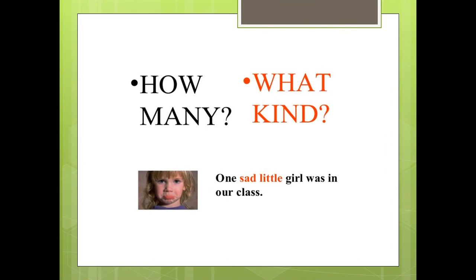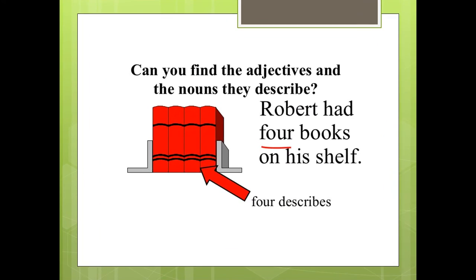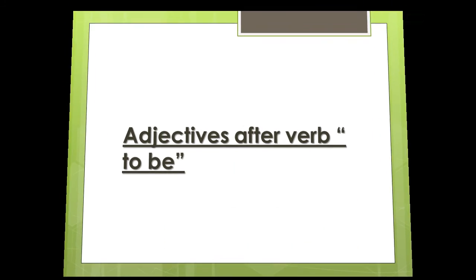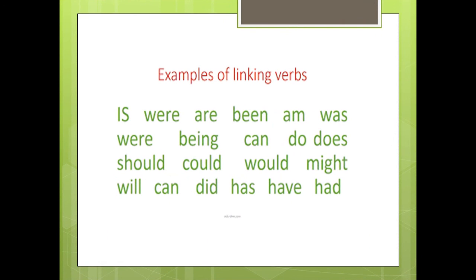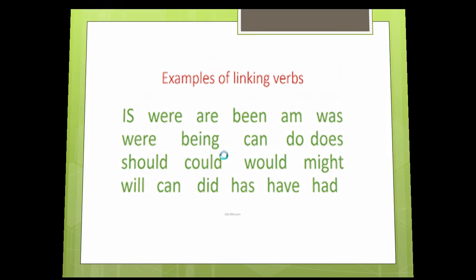Again, we have adjectives that come after verb to be, and we said verb to be is one of the linking verbs, and linking verbs are verbs used to link between the subject and what comes after it, which is usually an adjective. And these are some of the examples of the linking verbs.